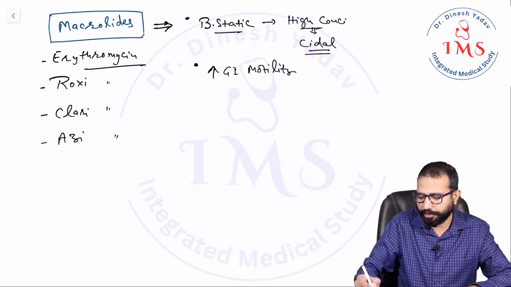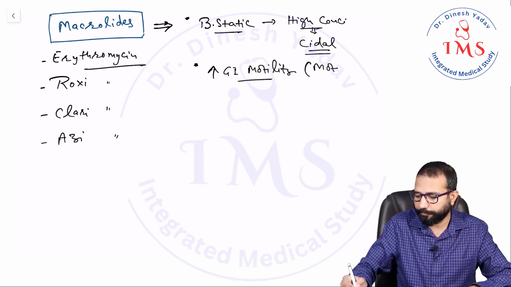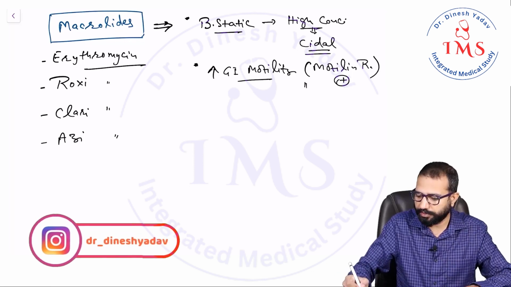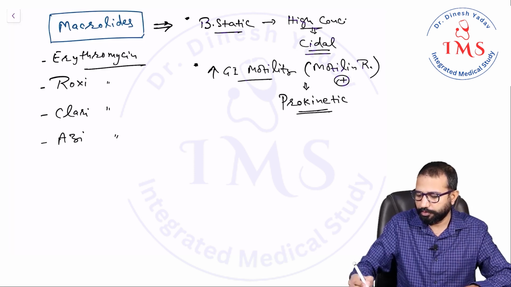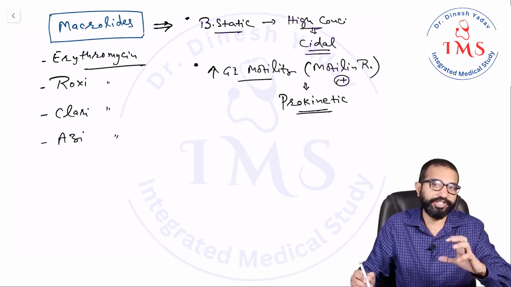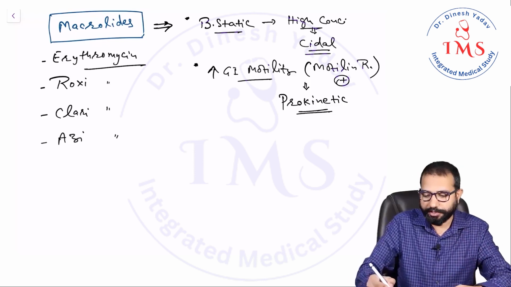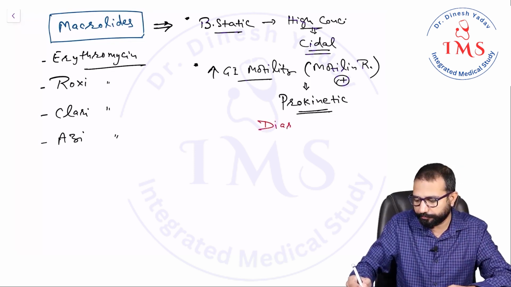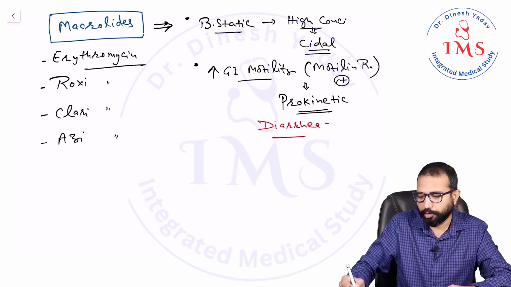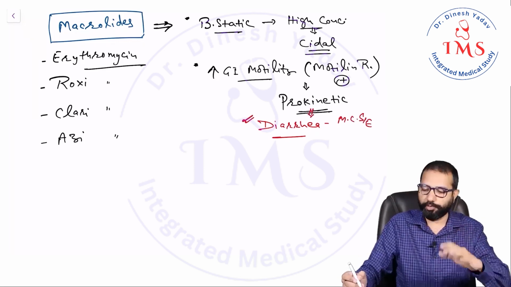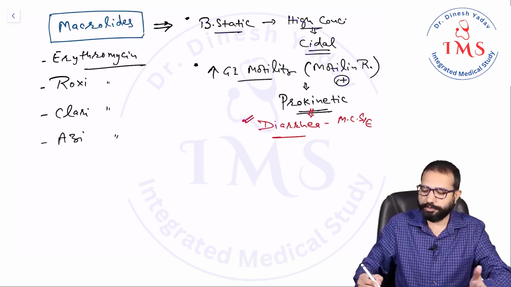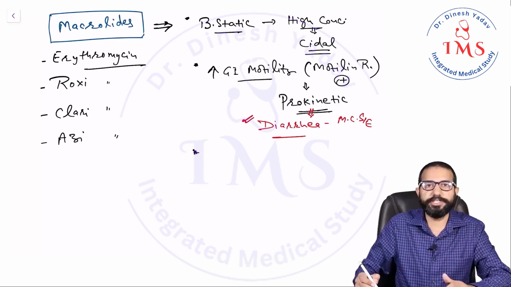Why do they increase the GI motility? Because of motilin receptor stimulation, and that's why you can say these have a prokinetic effect. So these drugs are used as prokinetics, increase GI motility, so they can cause diarrhea. Why is diarrhea a common side effect? That is because of this reason. The common side effect of these drugs is diarrhea because of this prokinetic nature, increased GI motility. They can be used as a prokinetic.